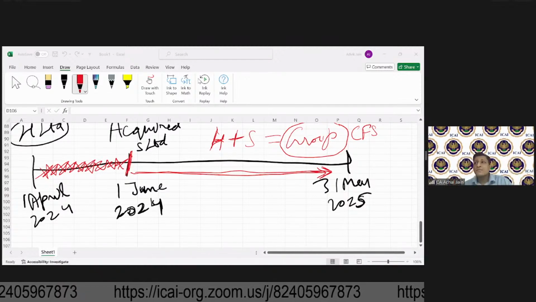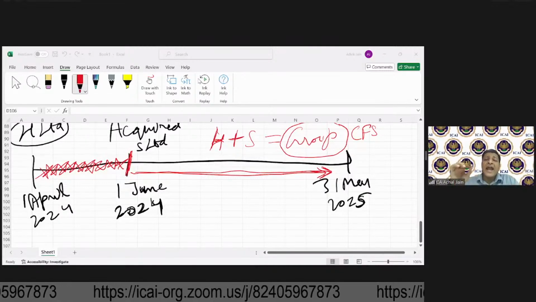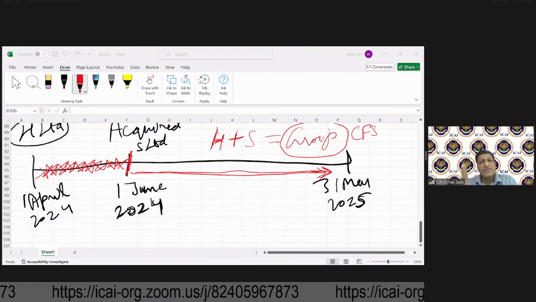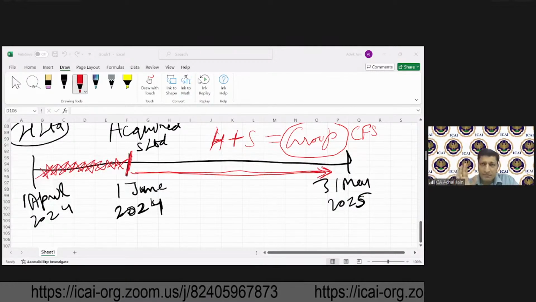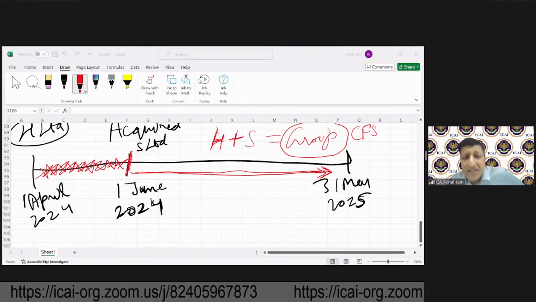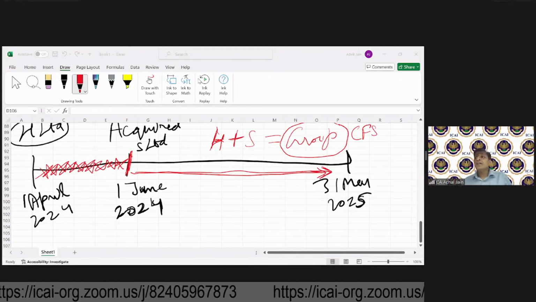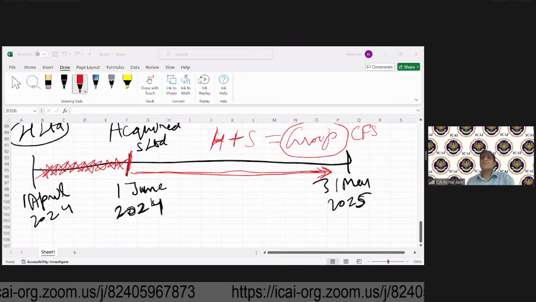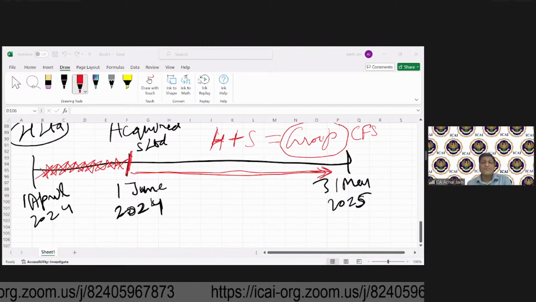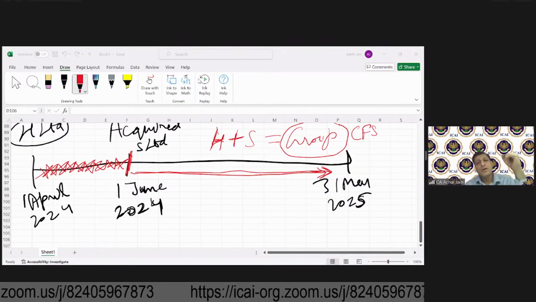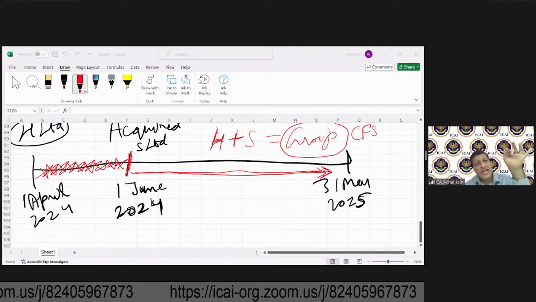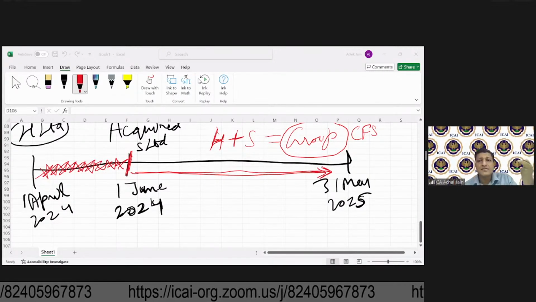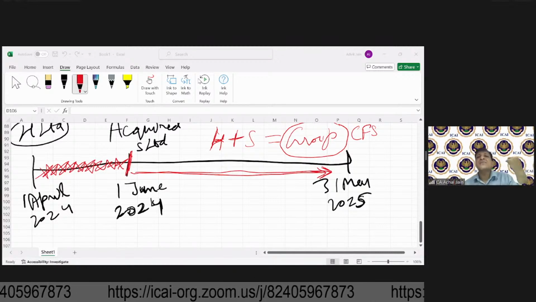See, in this case, first of all, because S has got a subsidiary, S will prepare consolidated financial statements. Because S has got a subsidiary, S will also be required to prepare consolidated financial statements. And now for H, there are two subsidiaries. One is direct subsidiary S. Second is indirect subsidiary X, which you also call a step subsidiary.